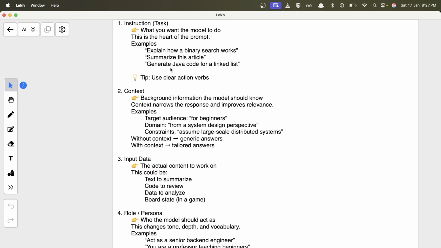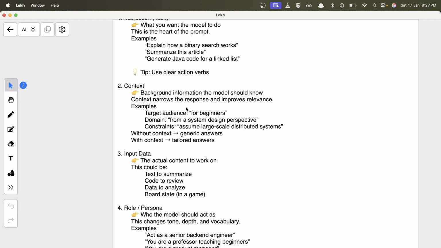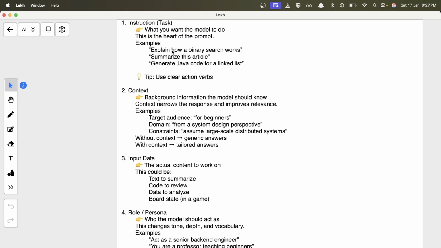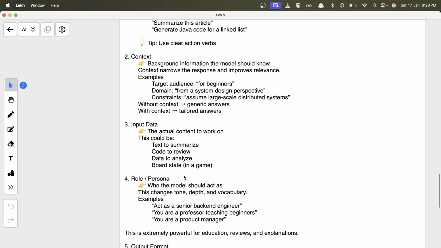Also in this case, like summarize this article, here you have to provide the article as the input, right? Because without providing the article, how will it summarize? So input data, depending on your problem statement, could be different. You have to provide input data which it can take as an example and work on.